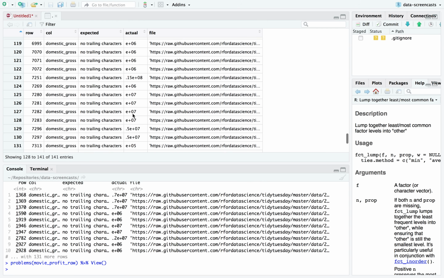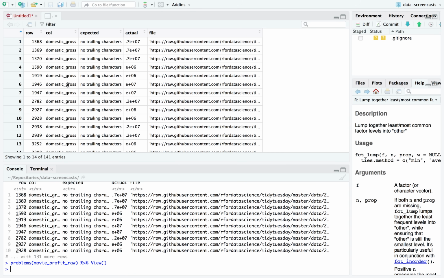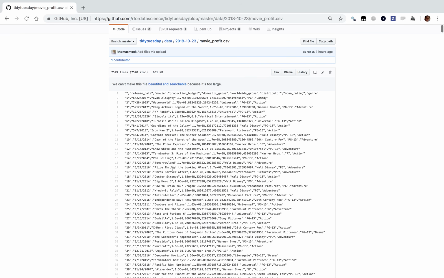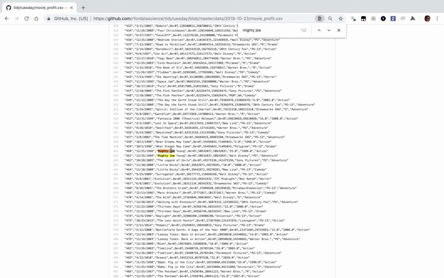Well, domestic gross, it looks to me like it did fine parsing those. That's not what's popping up as a problem here. If I look at the original data and I look for, say, Mighty Joe Young, yeah, it had 2 genres. Okay.